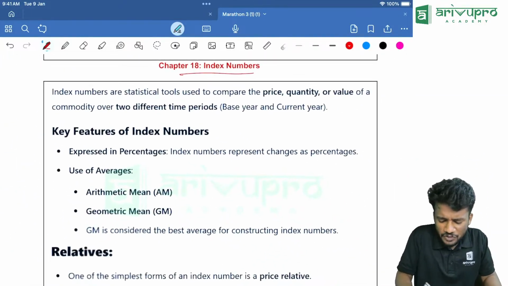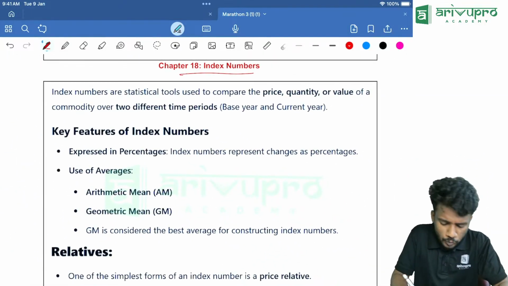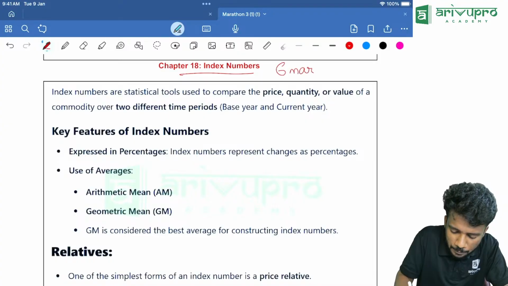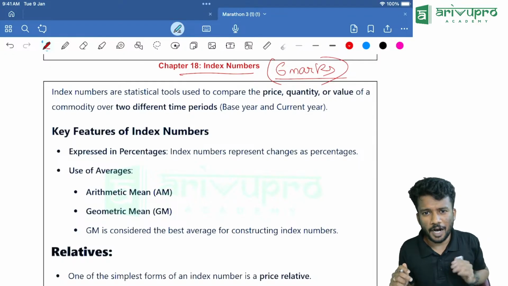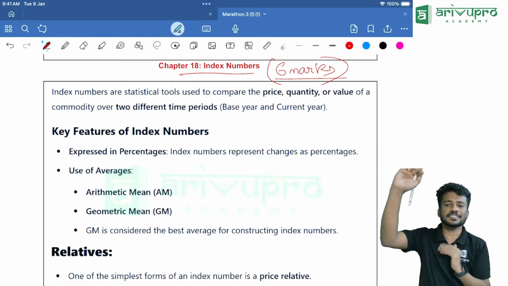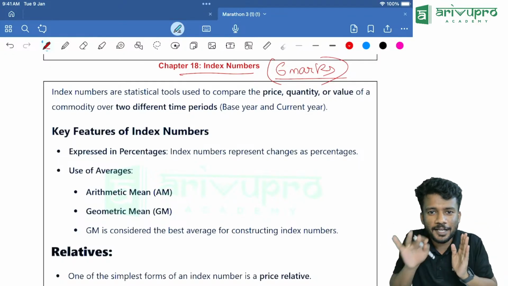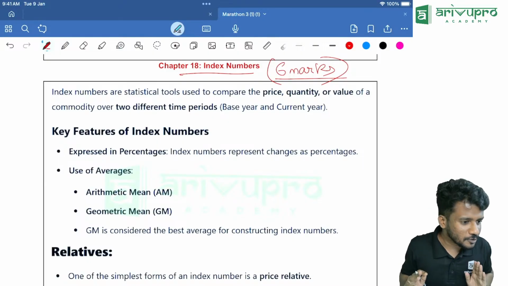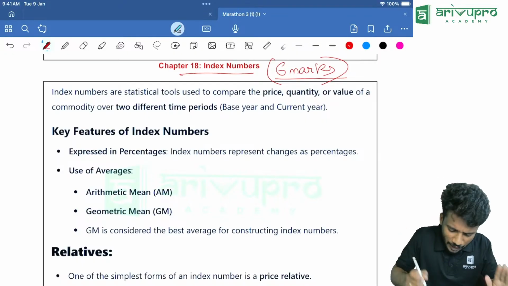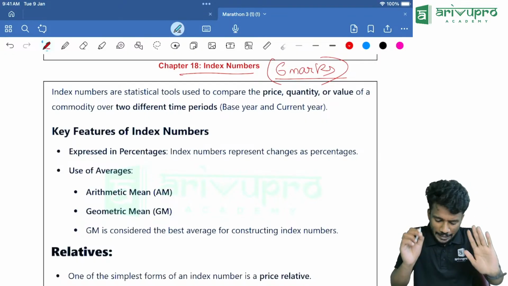First one, index number. It's a very interesting chapter. You can get up to 6 marks from this chapter. Up to 6 marks means what? A maximum of 6 marks. Less than or equal to 6 marks is the meaning of up to 6 marks. Correct? Now we are going to start off with the concept of index number.